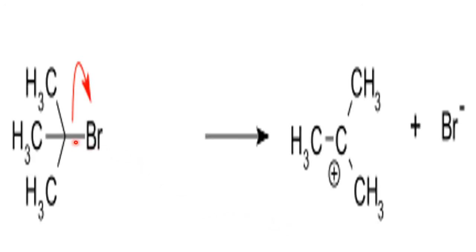This is one more way of depicting the heterolytic cleavage, in the case of trimethyl bromide. There are 3 methyl groups. Being more electronegative, both electrons are taken by the bromine. Once again, in a similar way, there it was only methyl bromide, here it is trimethyl bromide. In the same way, plus charge is created on the carbon of the trimethyl bromide because of losing electrons, and because of accepting electrons, the bromine gets the negative charge.